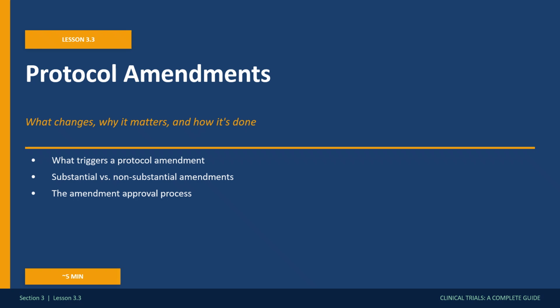Lesson 3.3 Protocol Amendments. If the protocol is the blueprint for a trial, amendments are the approved design changes that happen once construction has already begun. Most Phase 3 trials will go through several amendments over their lifetime. The question isn't whether your trial will have amendments, it's whether you understand the process and get them right. In this lesson, we'll cover what triggers an amendment, how they're classified, and how they're approved.